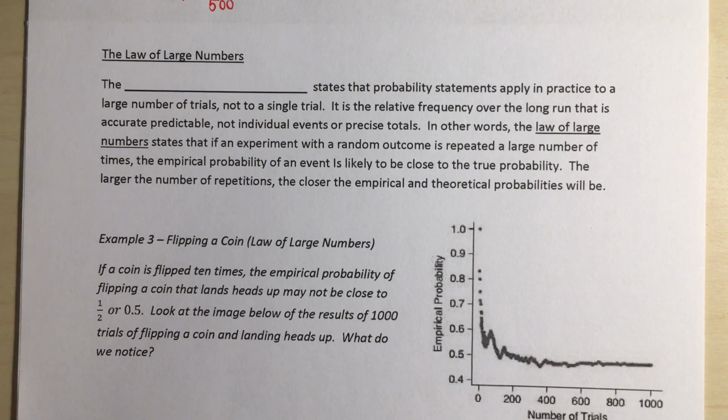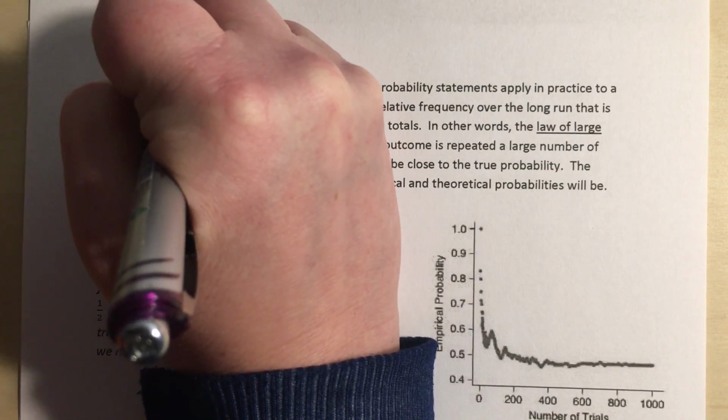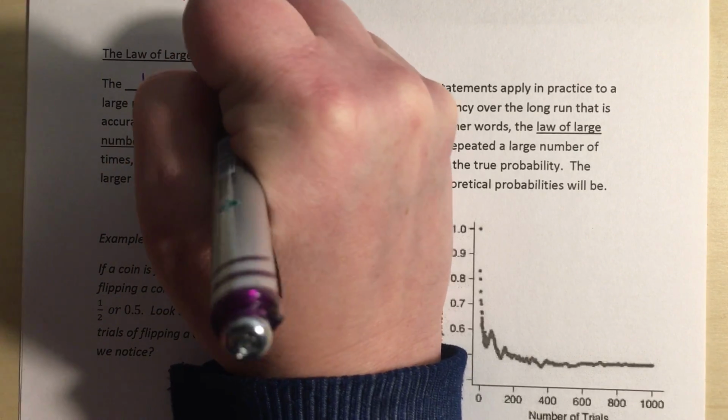Right, the next thing that we're going to talk about is something that's going to tie our empirical probability to our theoretical probability. And that's called the law of large numbers.